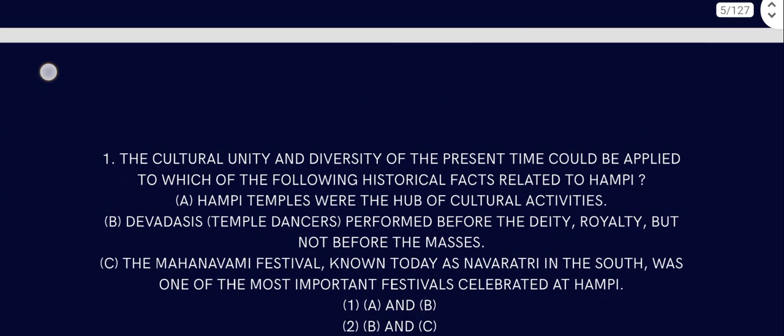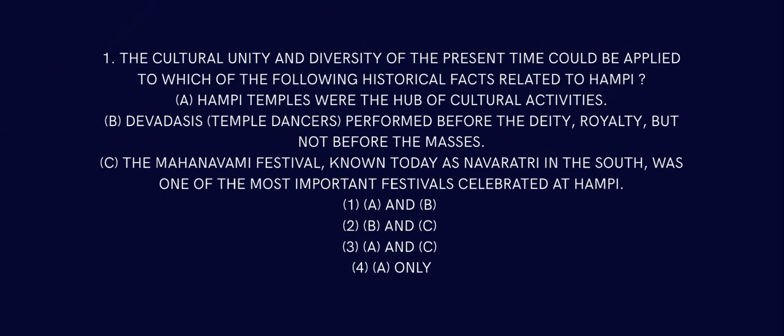Question number 1. The cultural unity and diversity of the present time could be applied to which of the following historical facts related to Hampi? Option 1: Hampi temples were the hub of cultural activities. Devadasis, that is, temple dancers, performed before the deity and royalty but not for the masses. The Maha Navami festival, known today as Navaratri in the south, was one of the most important festivals celebrated at Hampi.